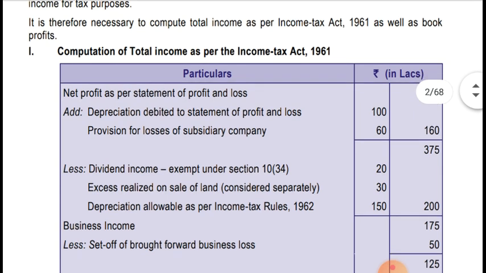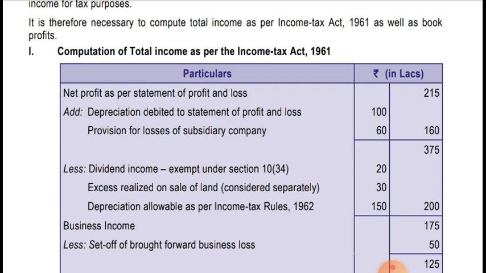Now, dividend income exempt under section 10(34). It is mentioned in 115BBDA that any amount received as dividend by a company from a domestic company is exempt. But in case of a resident individual, if the amount received exceeds 10 lakhs, it would be chargeable to tax.